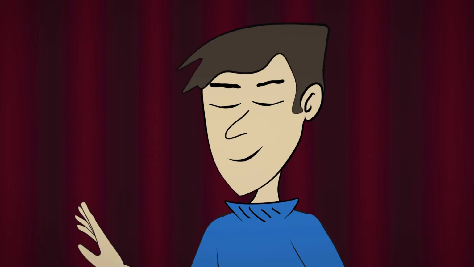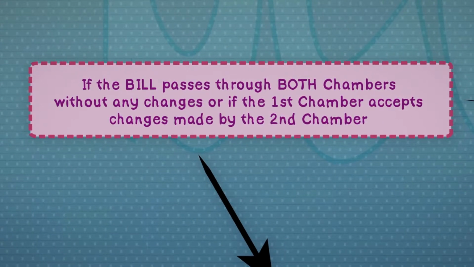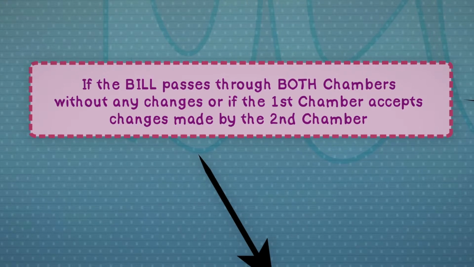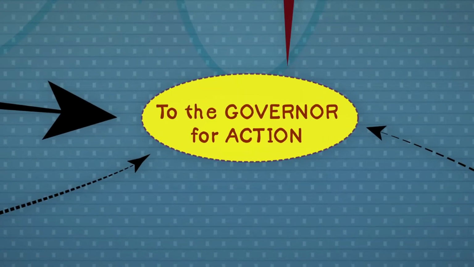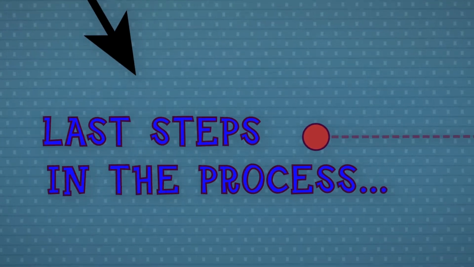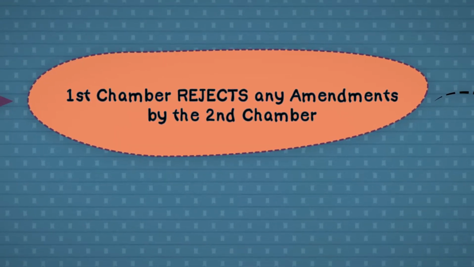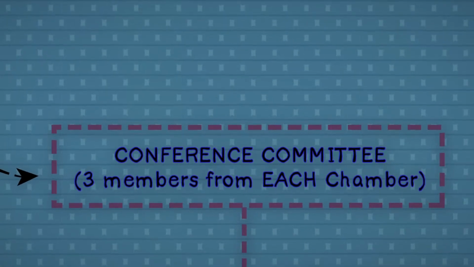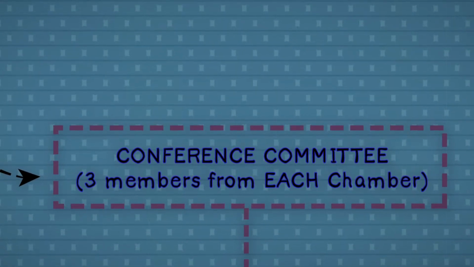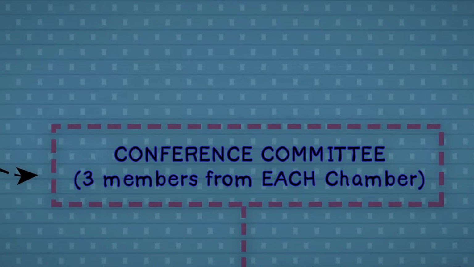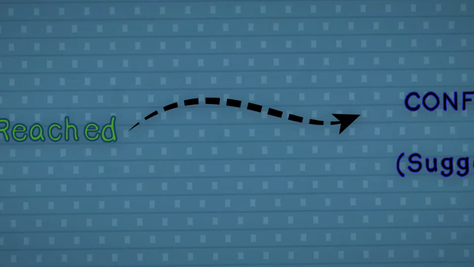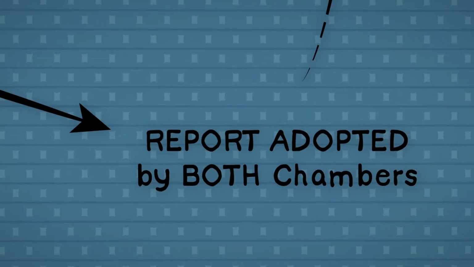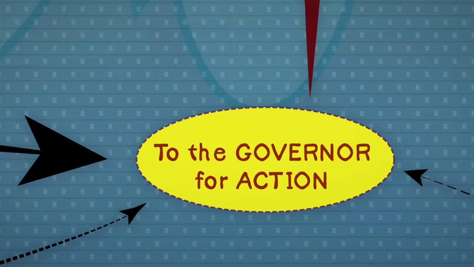Are you confused yet? If the bill passes through both chambers without any changes, or if the first chamber accepts the changes made by the second chamber, it is sent to the governor for action. If the first chamber rejects any amendments made by the second chamber, the sponsor can ask for a conference committee, which is made up of 3 members from each chamber. These individuals then try to iron out the differences between the 2 chambers and reach an agreement. If they can reach an agreement, then a report that contains the conference committee's suggestions is issued. If both chambers adopt the report, then the bill is sent to the governor for his or her action.